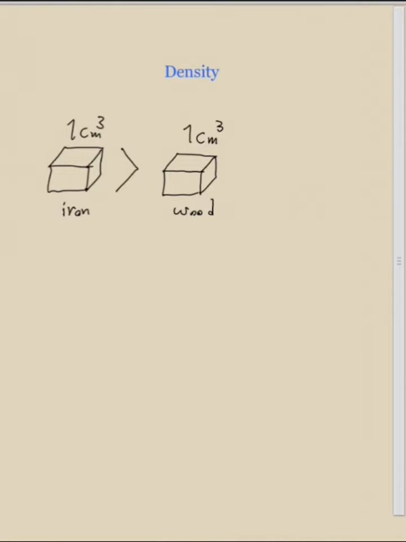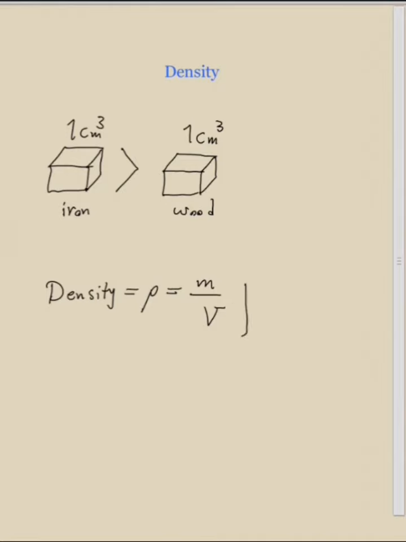Density tells you the same thing. Density tells you the amount of mass which exists in 1 unit of volume. This 1 unit can be centimeter cubed or 1 meter cubed. So if we show density by rho, density is equal to m over v. So the amount of mass which exists in 1 unit of volume.